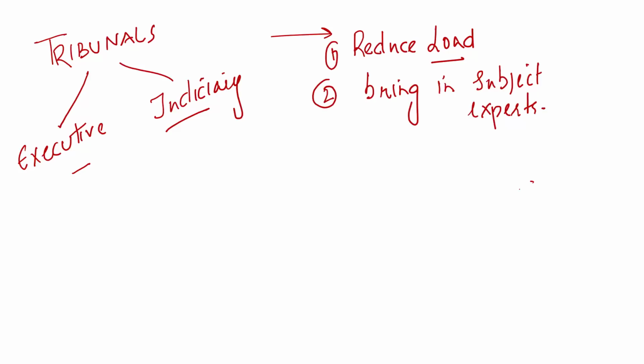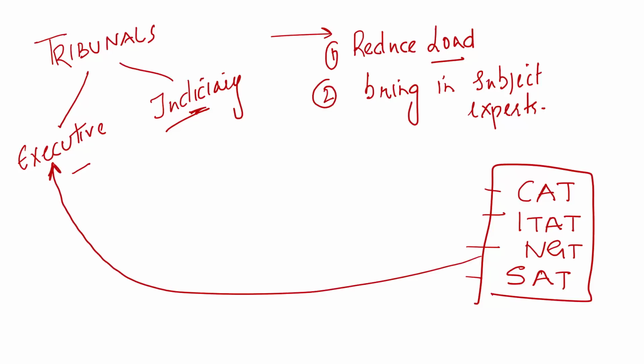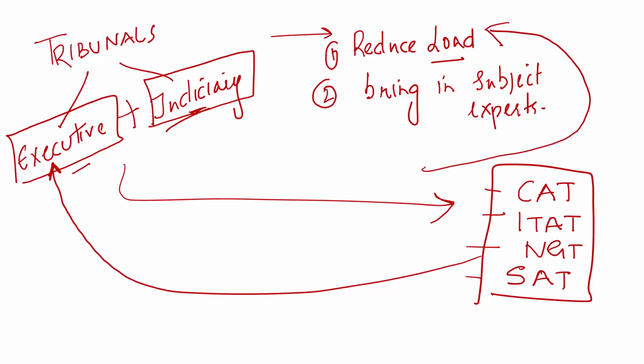Subject experts, for example, we have Central Administrative Tribunal, Income Tax Appellate Tribunal, National Green Tribunal, Securities Appellate Tribunal. All these tribunals play a very specialized role. But these judges may not be well experienced. They may not have enough expertise to deal with such important cases. That is why experts are drawn from the executive, so that members of the executive, together with the members of the judiciary, will solve these related cases and ultimately reduce load on the regular judiciary as well.